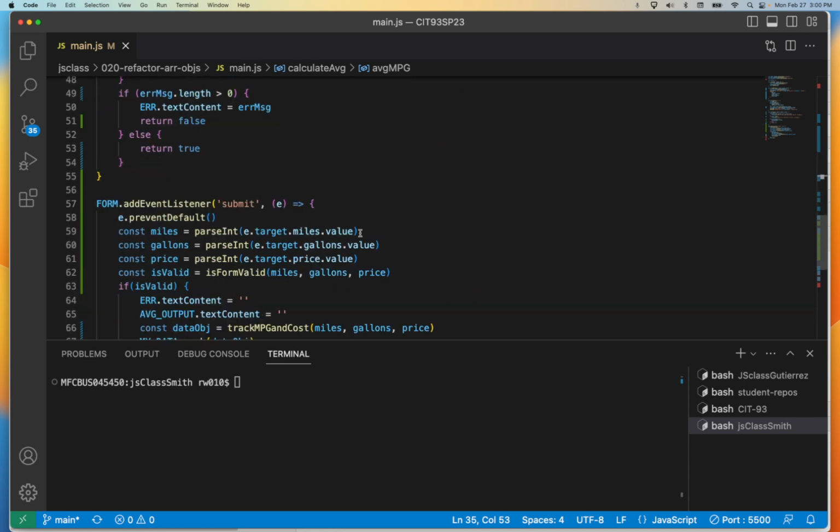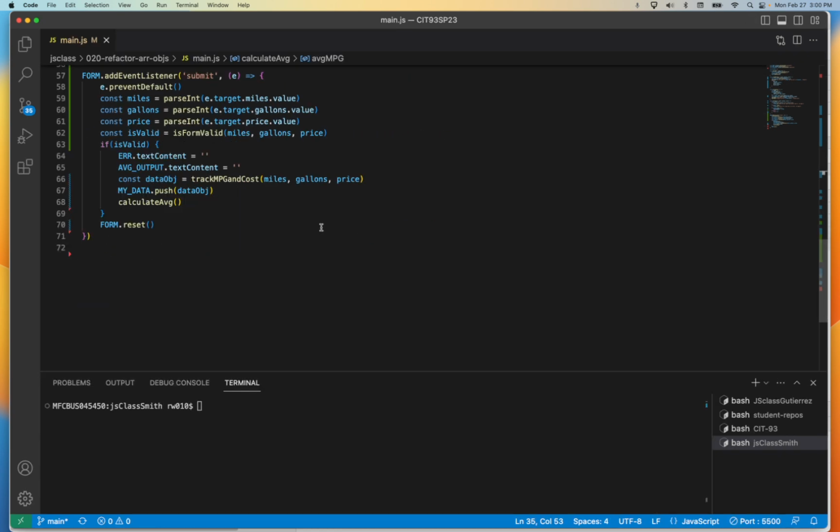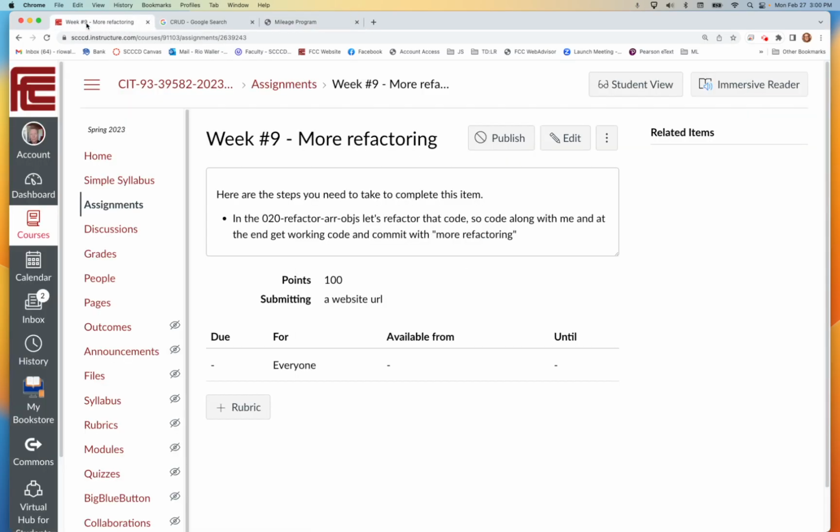Hmm. All right, so I think we've done a pretty good job at this point. Let's go ahead and halt it there for a minute and commit that working code. It's really important, because when I grade, I go in, pull your code, and see if it's working. That way I know if you coded along with me. And I am trying to slow down a little bit because I've gotten some feedback that sometimes I take certain topics for granted, and I'm trying to do a better job on this one. All right, so we'll have one more video and we'll be done with week 9.